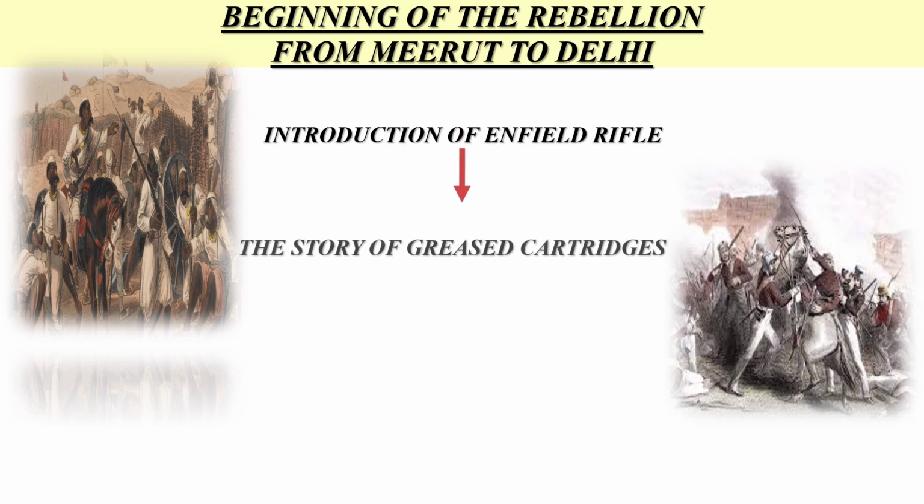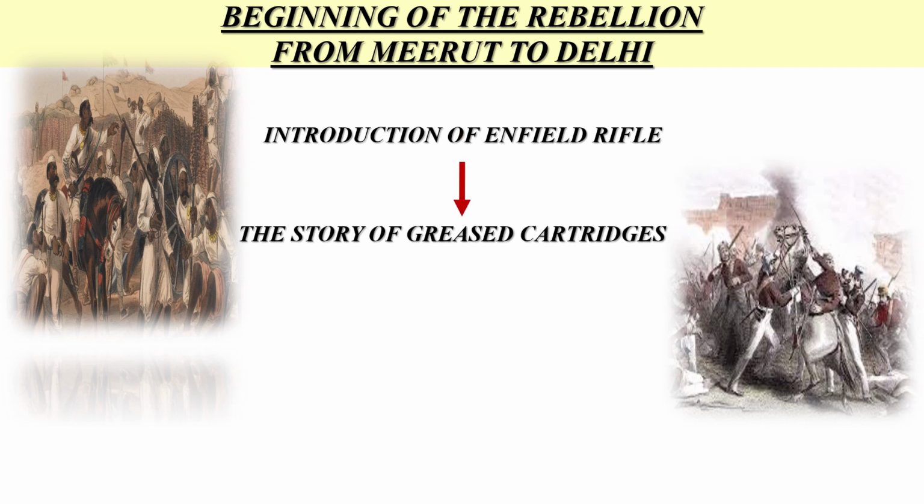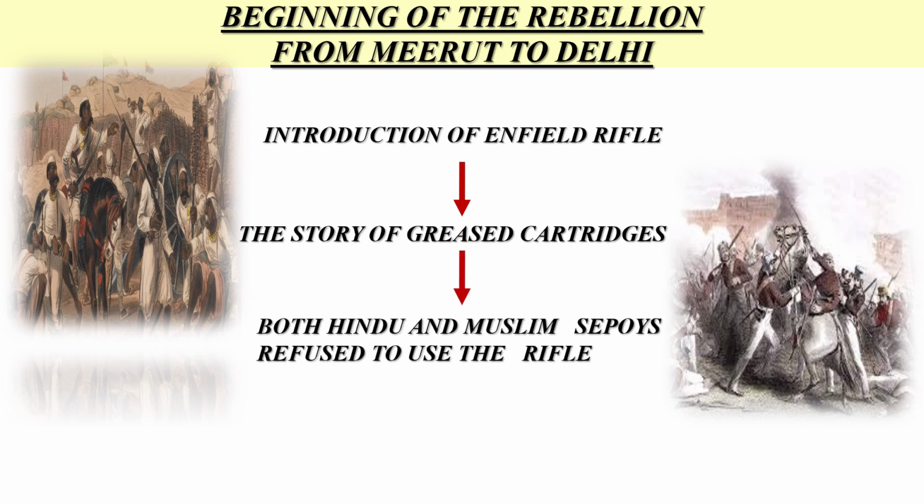Soon the news spread that the cartridges were greased with the cow and pig fat, forcing the sepoys to come in contact with the forbidden fats while loading the rifles. Both Hindu and Muslim sepoys refused to use the rifle. As the sepoys were deeply offended, they took it as a deliberate attempt to hurt their religious sentiments.